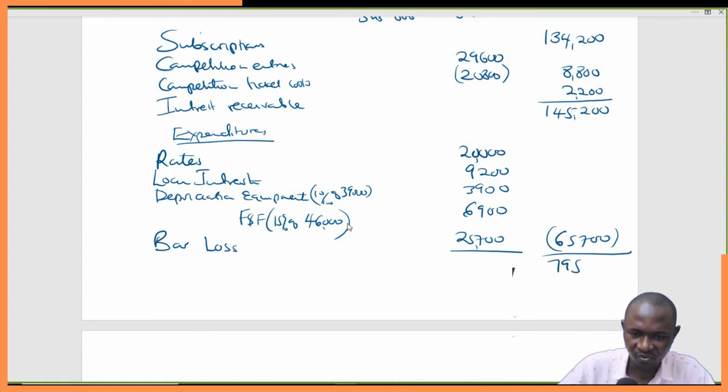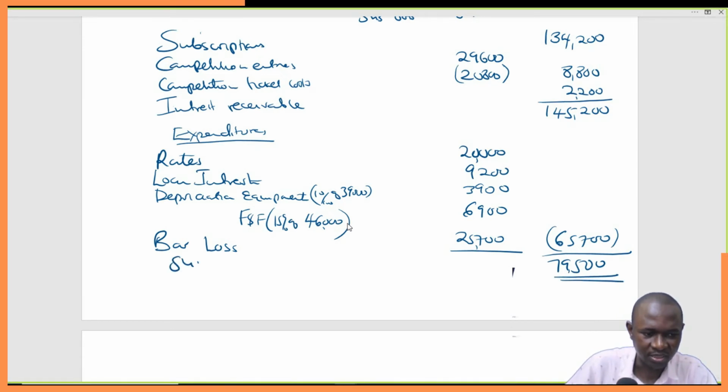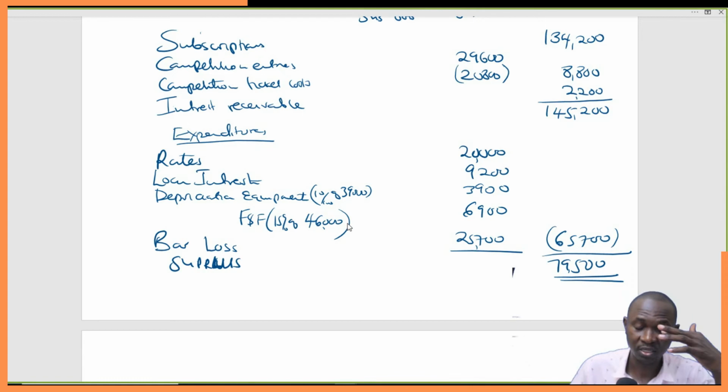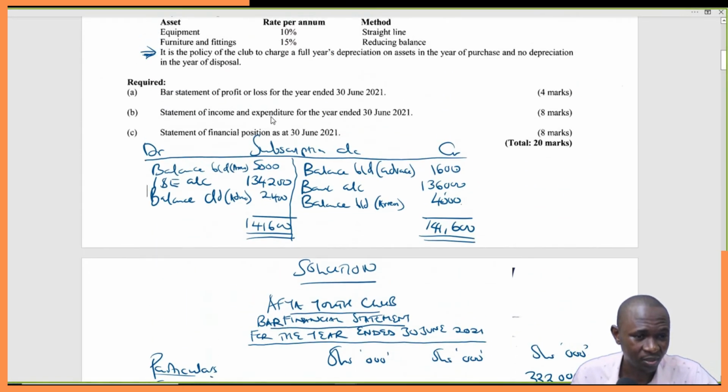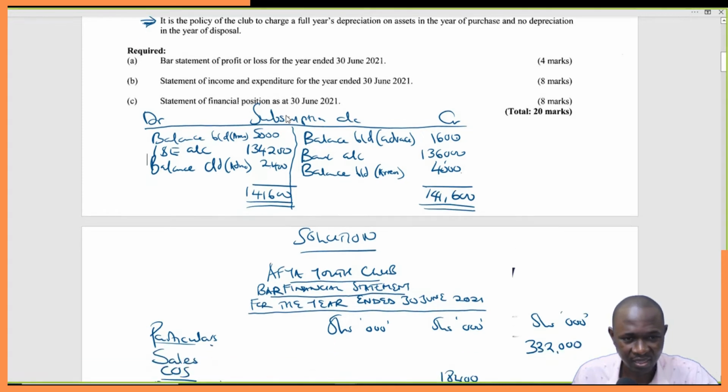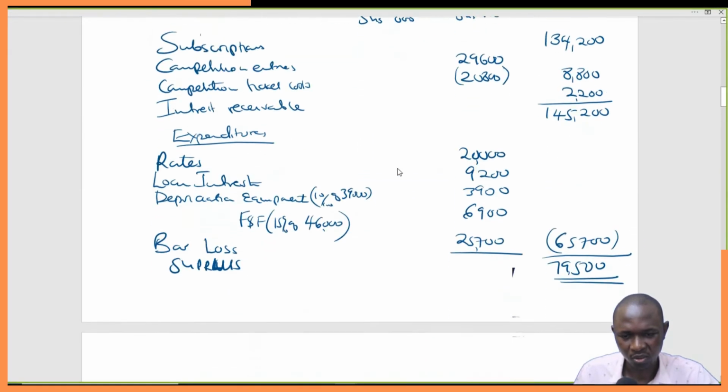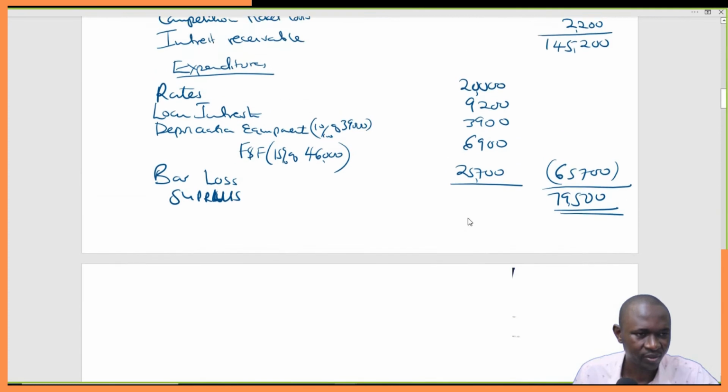Because this is a non-profit making entity, we call this surplus, because the incomes have exceeded the expenditure. So surplus 79,500. This marks the end of our statement of income and expenditure for the year ended 30 June 2021.